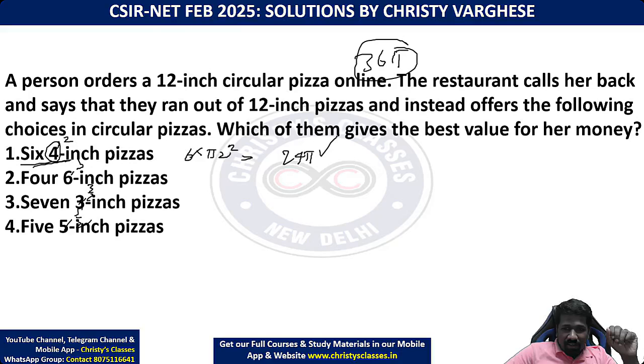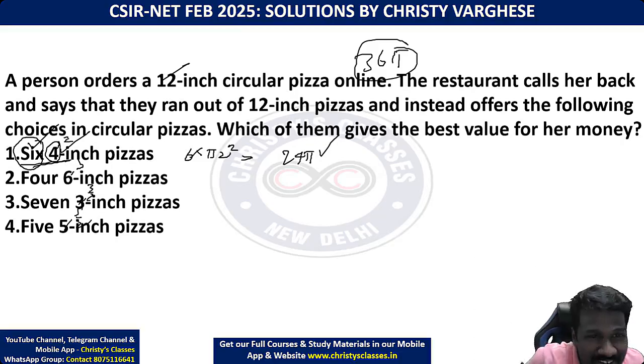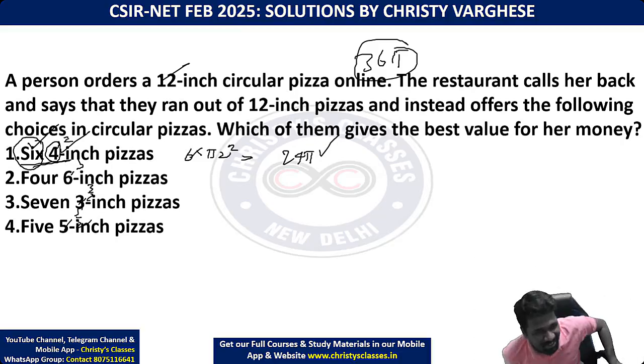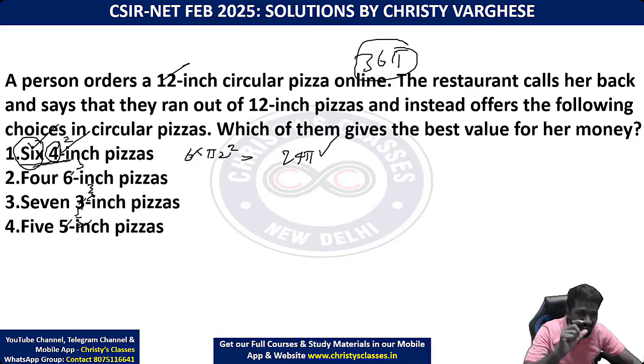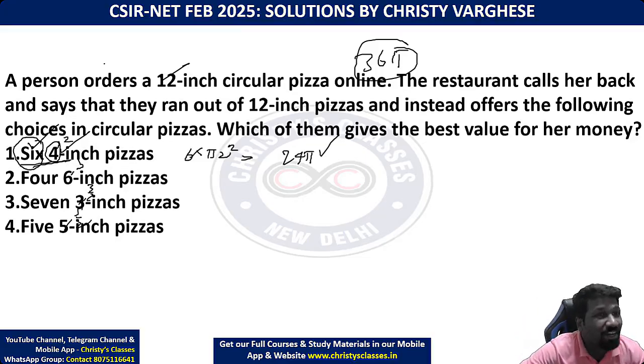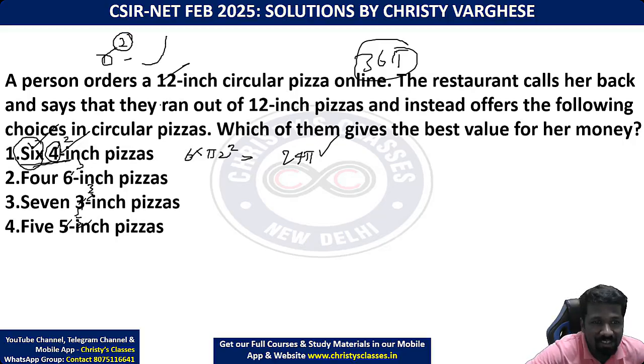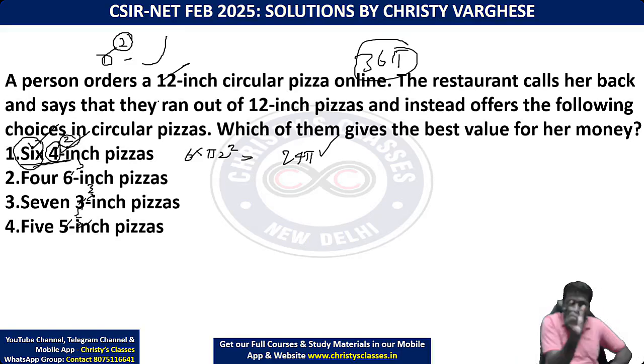Instantly you will not be happy at all. But if you don't know math, if you are not observing math properly, you will feel like, okay, this is a good deal, because instead of a 12-inch, I got 6 of 4-inch, so 4 into 6, 24. Not at all, because of the theory I taught you in the previous question I just discussed: area grows as a square, exponentially large.